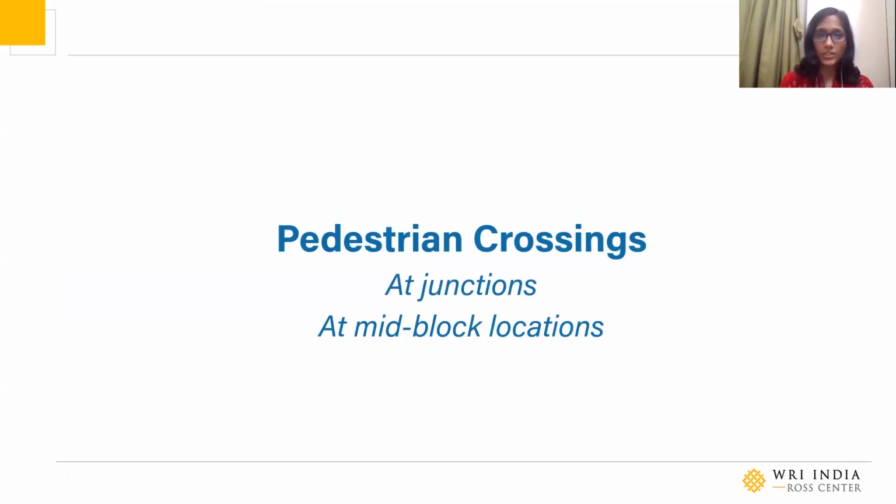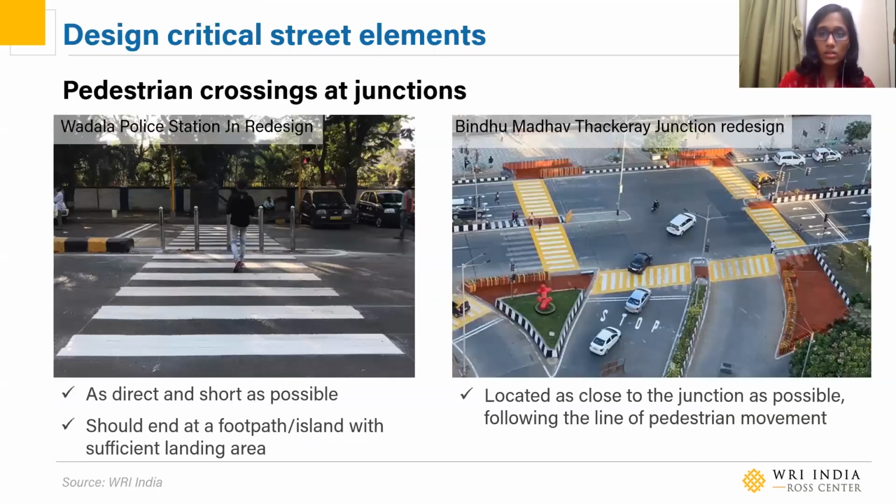Next, we look at pedestrian crossings. So there are two types of pedestrian crossings we look at, junctions and those at mid-block. With pedestrian crossings, provide them in such a way that people will use them. That is literally the main design principle here. Keep them as direct and short as possible, between 3 to 4 meters wide, which is standard as per IRC. And it should end at a footpath or island which has sufficient landing area. Keep them located as close to the junction as possible, following the line of pedestrian movement.